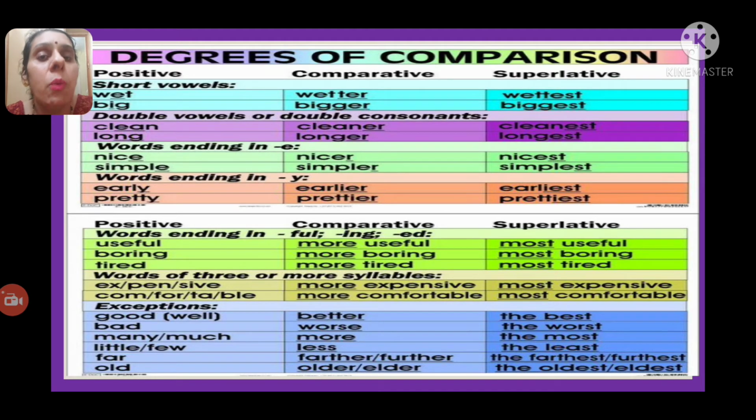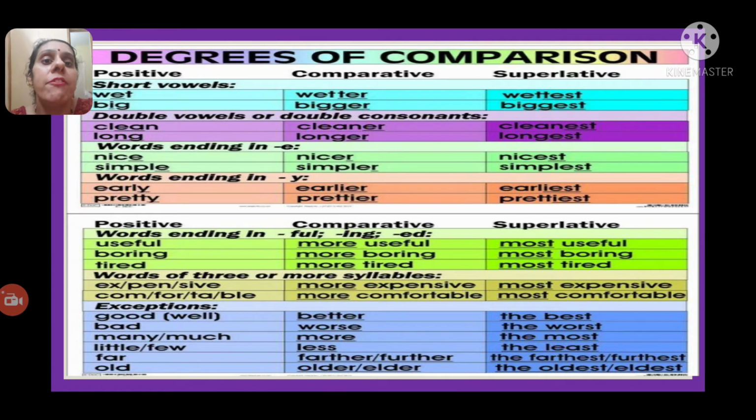Instead, you'll add the suffix -ier in the comparative degree, and in the superlative degree, what will you get here? -iest, but you won't get the Y, okay? Like if you take the examples: early, earlier, earliest; pretty, prettier, prettiest.